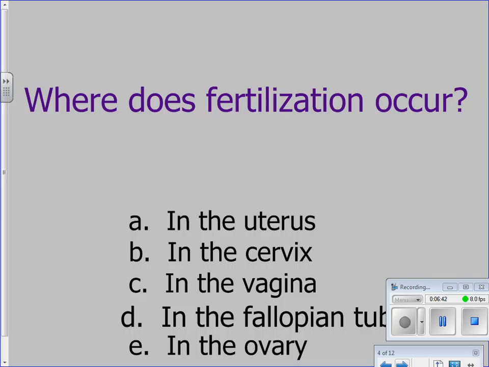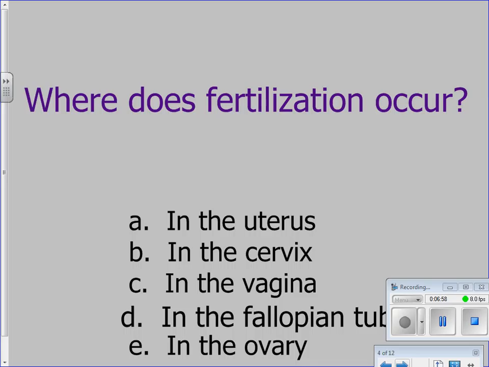Where does fertilization occur? We just went over this twice. Jake, yep. One way you can remember this: both start with what letter? F. So somewhere on a worksheet, circle the F so you can remember fallopian tube, fertilization.